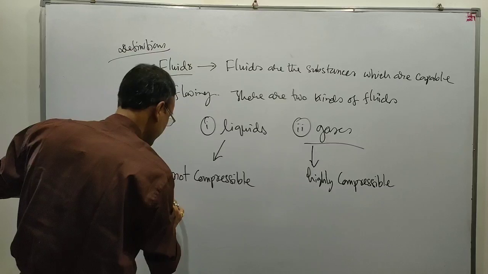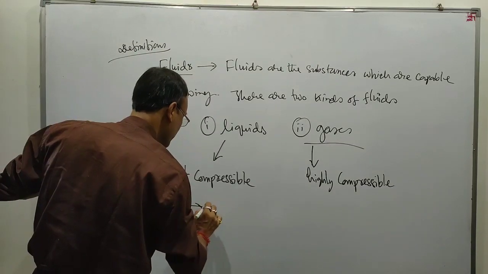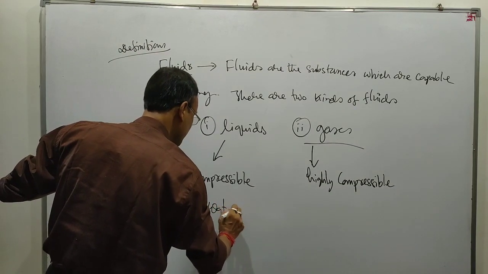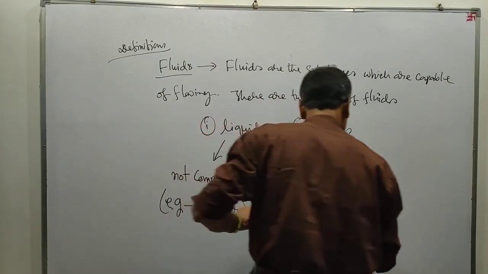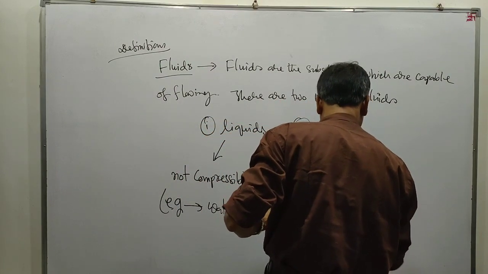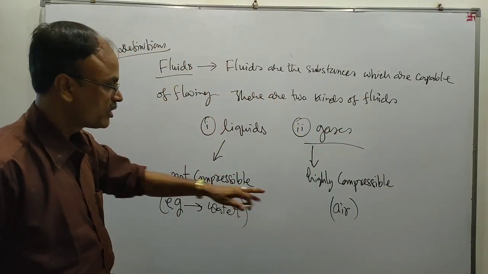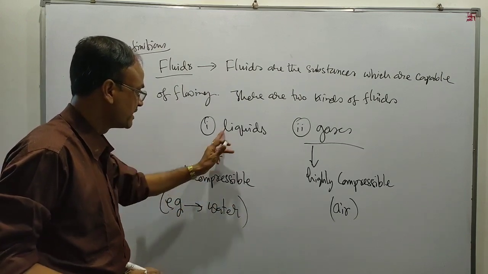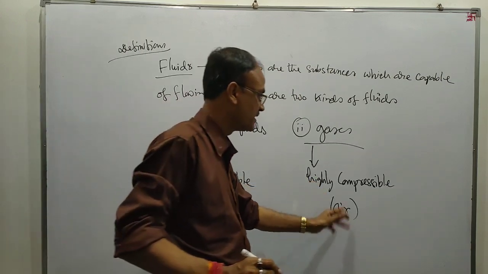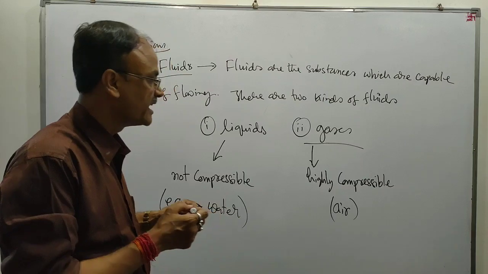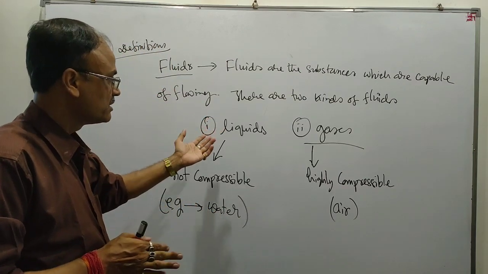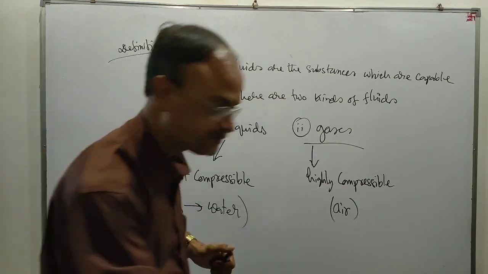For example, water is a liquid, and here air is a gas.